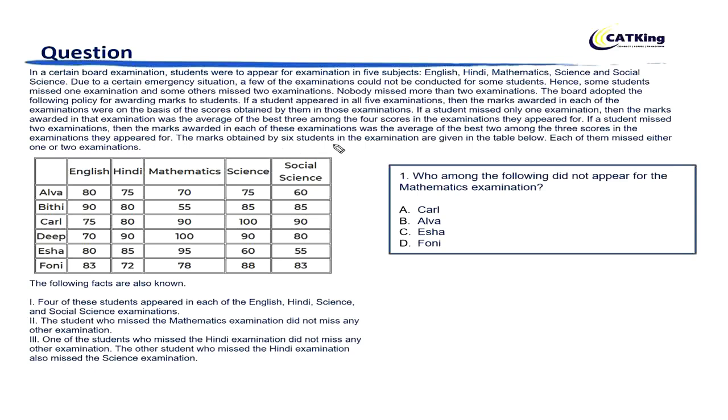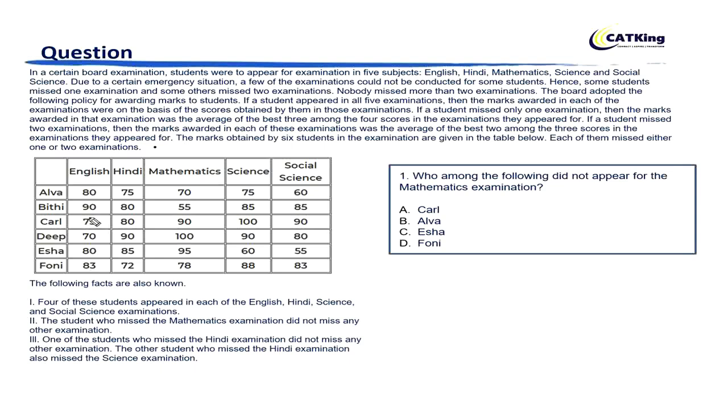The marks obtained by 6 students in the examinations are given in the table below. Each one of them missed either 1 or 2 examinations. Okay. So this is the table which shows the marks of A, B, C, D, E, F in the following 5 subjects, and again there are some additional facts also given.